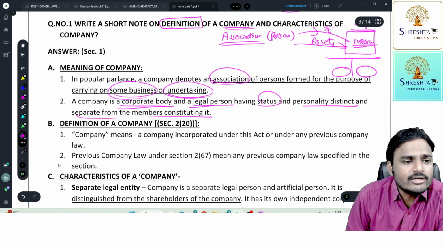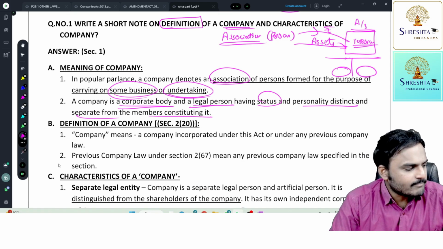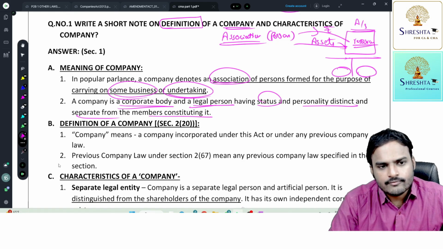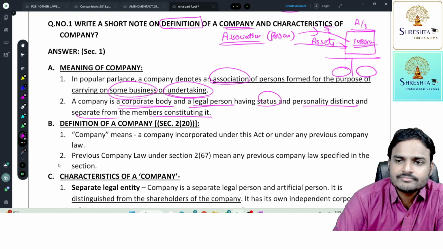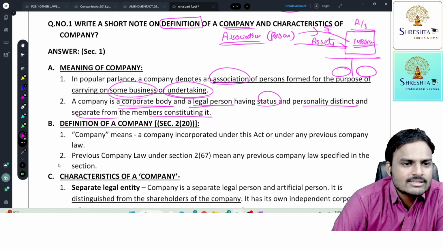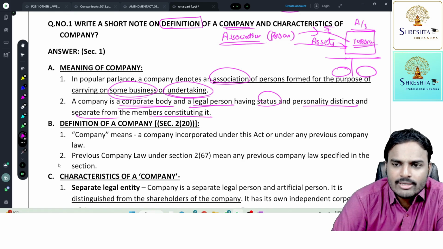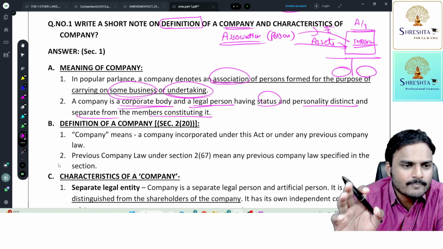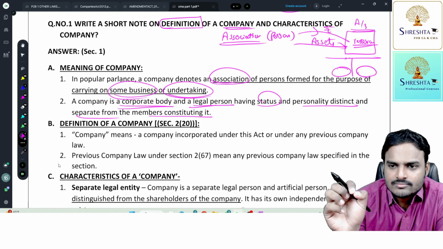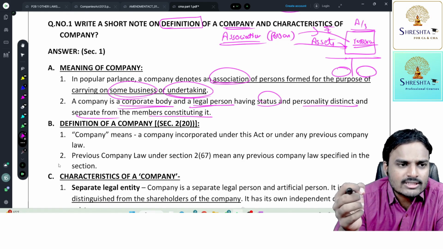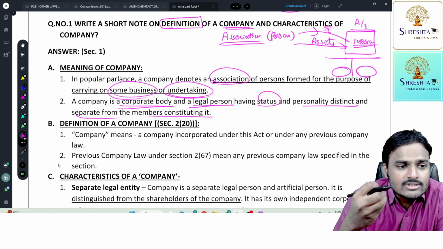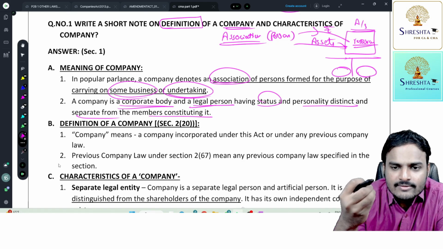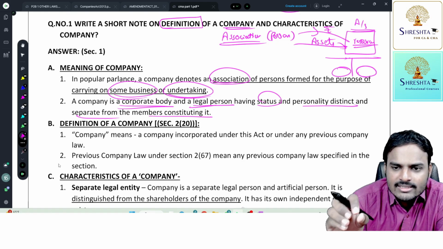Why? Because if you look into the business of a partnership firm, it is also an association. They are also having a common objective of doing business. They are also having an objective to earn a profit, and whatever profit they get, they will distribute among themselves. Yes or no? But do we apply our Companies Act to such associations? No, not at all. Then, sir, which associations are bound by the provisions of the Companies Act? That I am going to define under the definition point.